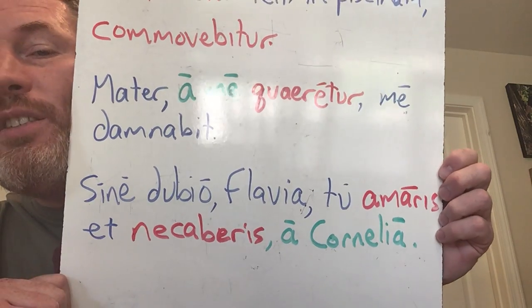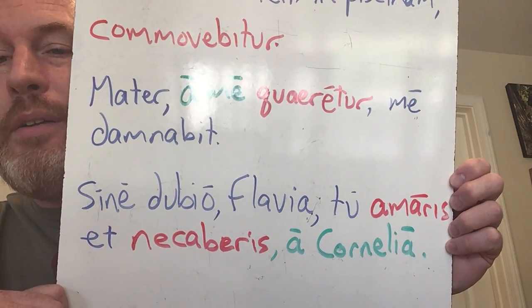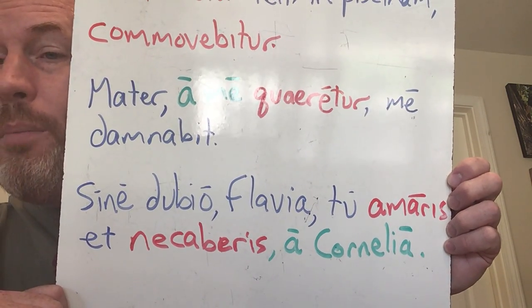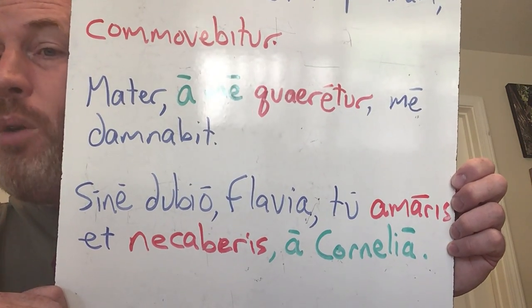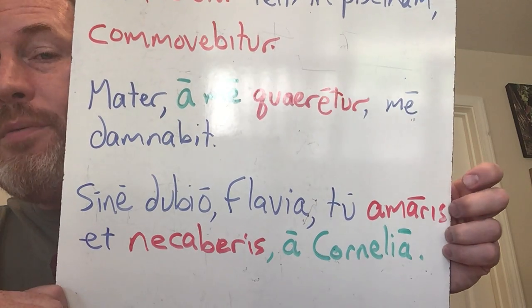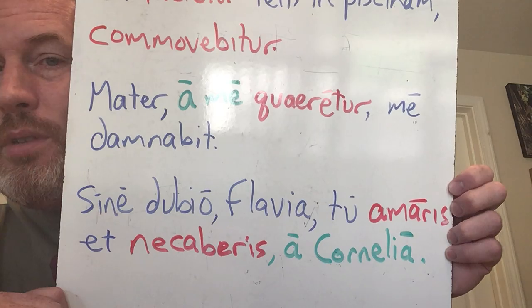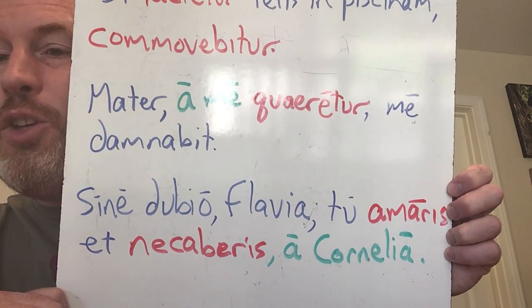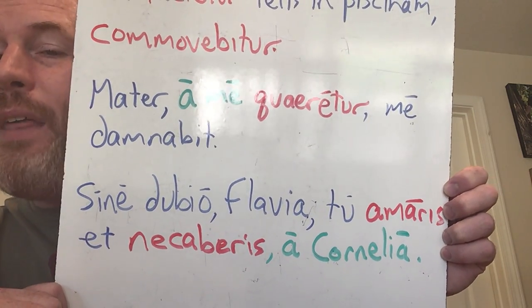And then the last one, sine dubio, Flavia, tu amaberis et necaberis a Cornelia. Without a doubt, Flavia, you will be loved and you will be killed by Cornelia. Without a doubt, Flavia, you will be loved, amaberis, and you will be killed, necaberis. You will be loved and you will be killed by Cornelia. Okay, necaberis. And that's how it works. That is the future tense.